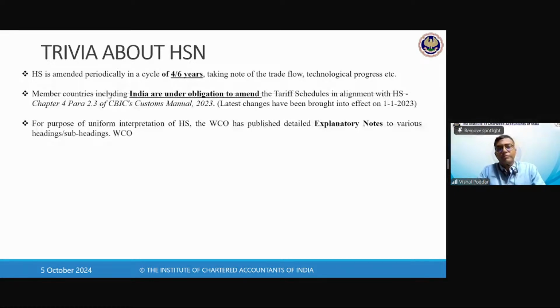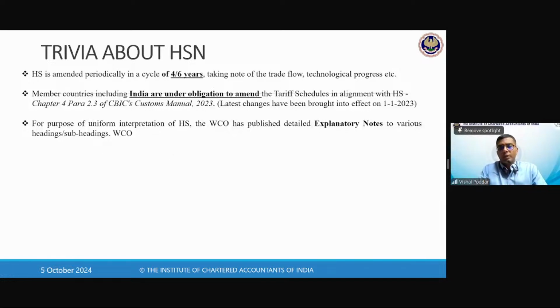Don't worry. Now, member countries, including India, are under obligation to amend the tariff schedule in alignment with this. So once they amend in 4 to 6 years, you are supposed to make amendments to your respective tariff schedules of customs, excise, and now GST. Now, for the purpose of uniform interpretation of the HS, the WCO has published detailed explanatory notes. So they have also been publishing their explanations as to how to interpret this.